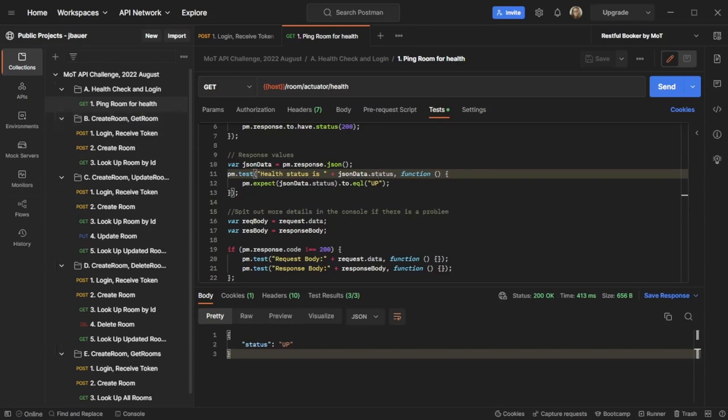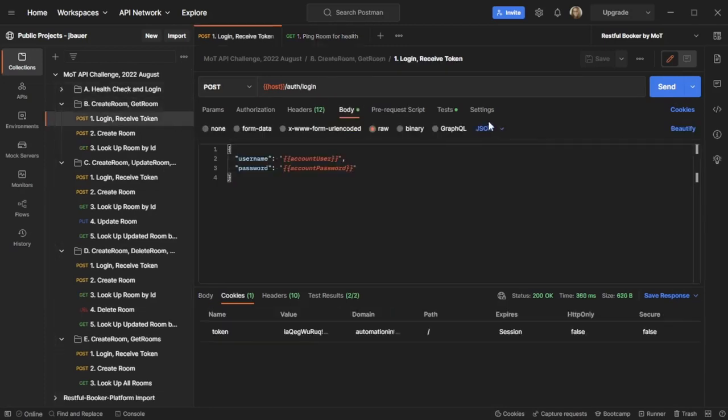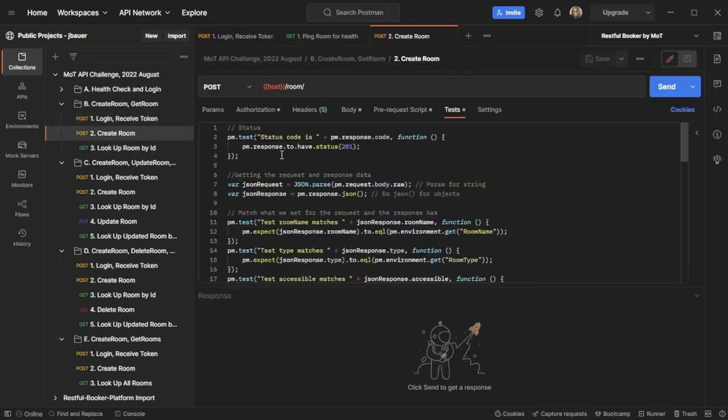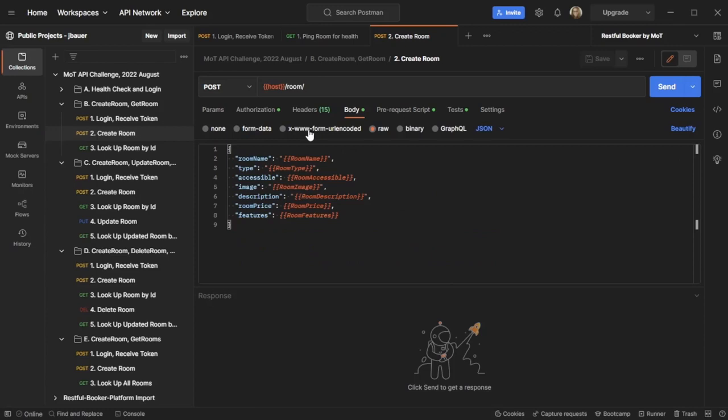All right. Let's see what we have here. So let's go to something that's a little more exciting. I'm going to log in to get my token here, and then I'm going to go create a room. So this is the excitement. This is what we're all here for.